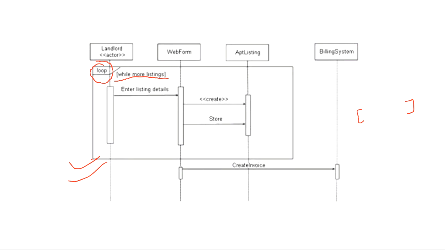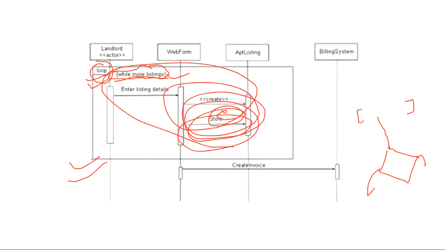If in an activity diagram you reach any decision point, here the guard condition tells you where to go. So the same guard condition is here. This means that this loop will be repeated till you have listings. Meaning as long as you are getting more listings, you will keep on repeating this again and again. When this guard condition becomes false, when the listings are over, then you will come out of this loop and you will start performing this message sequence, or this interaction will be performed there.